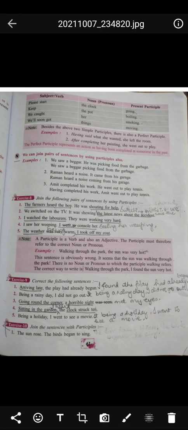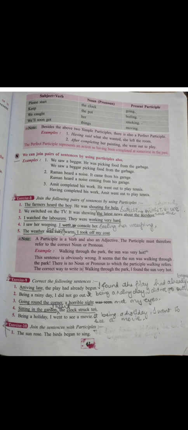Then the next thing is that the perfect participle presents an action as having been completed at some time in the past. It is just like we have done present, past and future. The perfect also comes in that, and here also it says the same thing, that the perfect participle represents an action as having been completed at some time in the past.